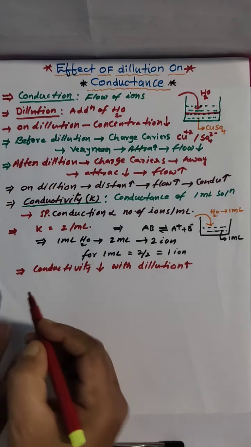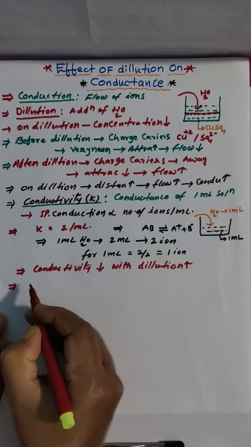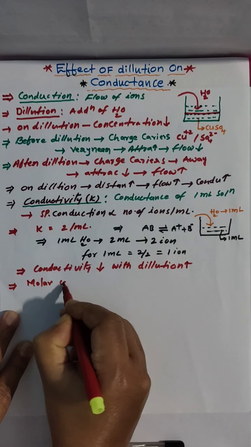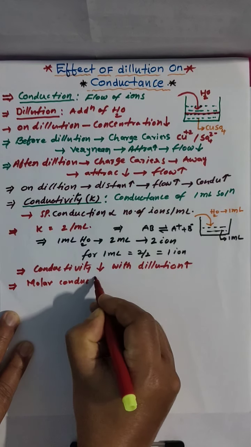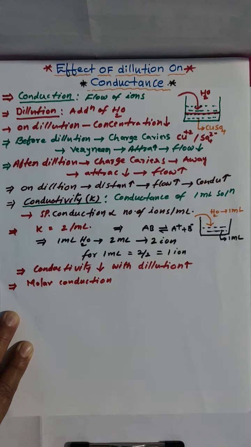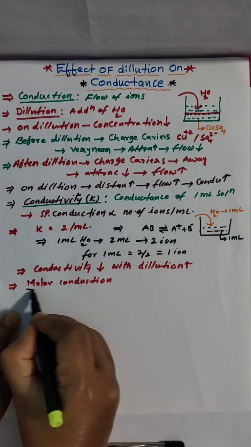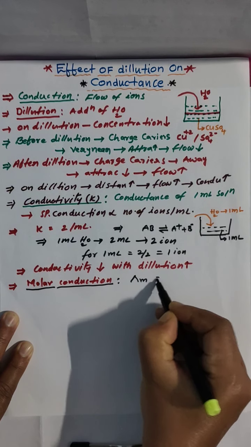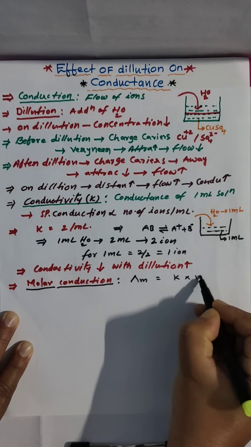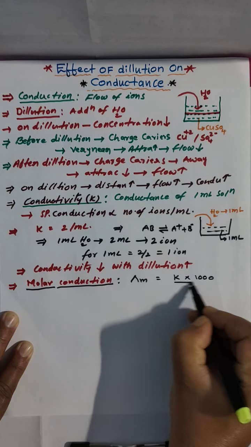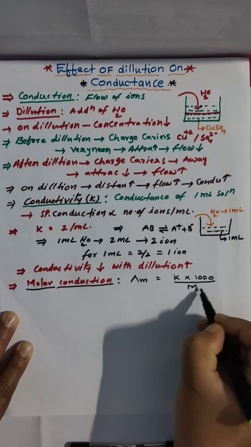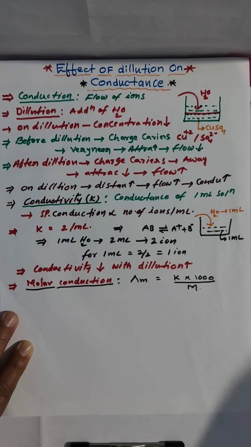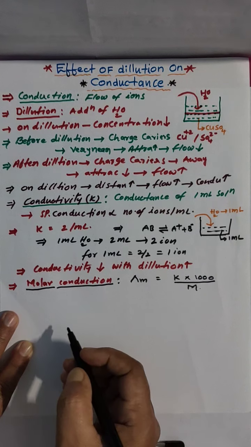Clear? Next, I am taking another term, molar conduction. So what about molar conduction? You know molar conduction, cap M, equals kappa into 1000 by molarity in terms of concentration. Clear?